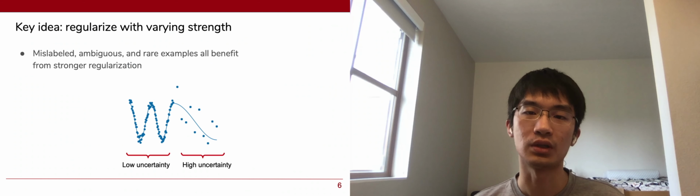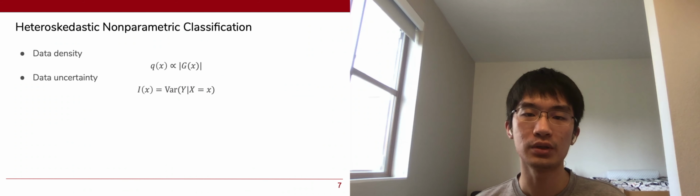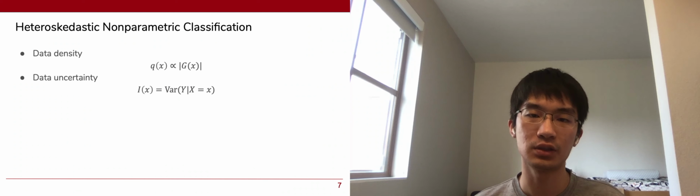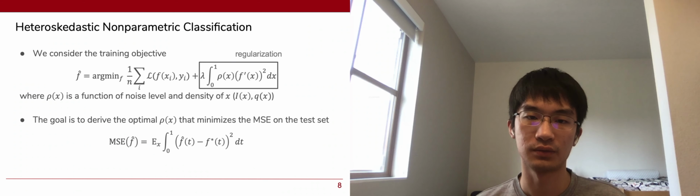Here we propose a regularization method that deals with all those uncertain examples in a unified way. Our key insight is that mislabeled, ambiguous, and rare examples all benefit from stronger regularization. We hypothesize that the weight of the regularization should be dependent on data density and data uncertainty.